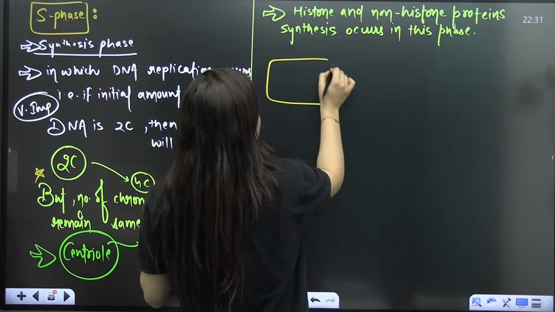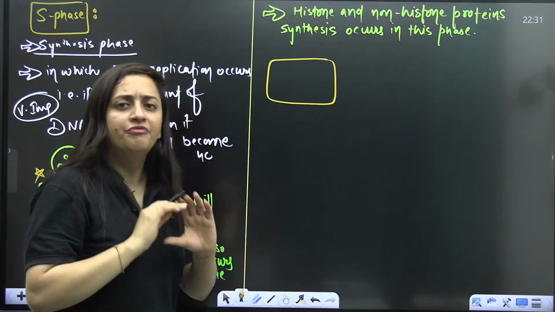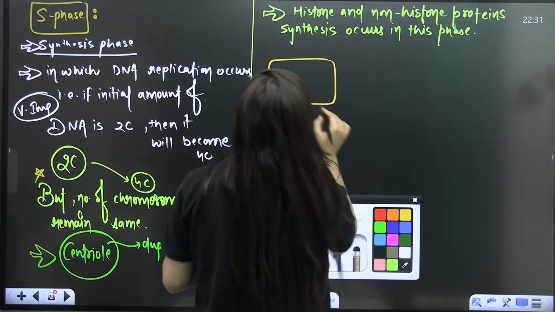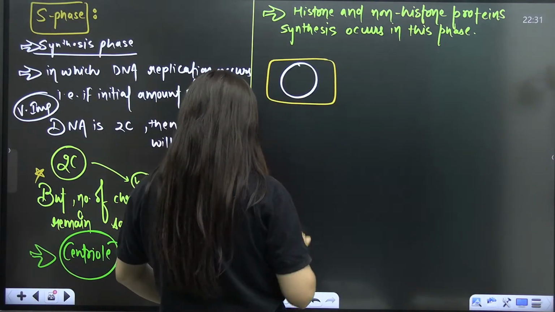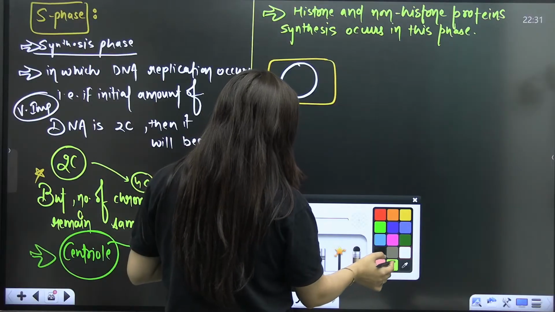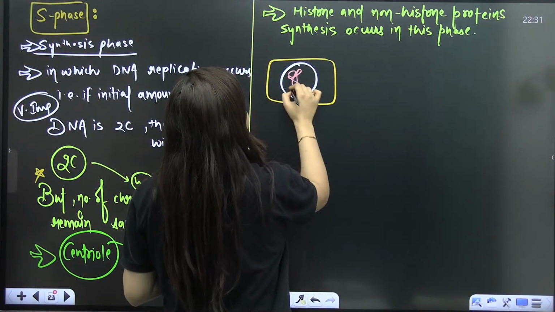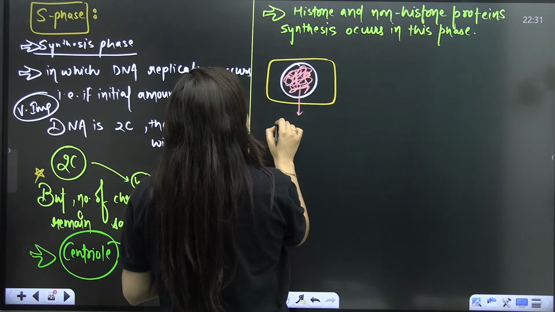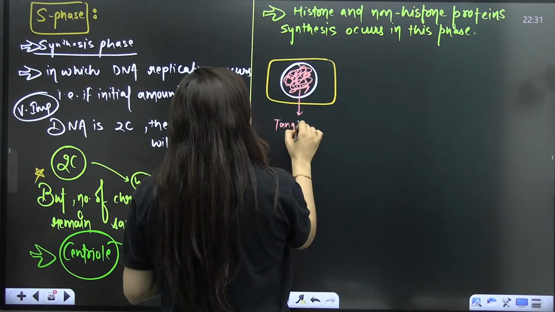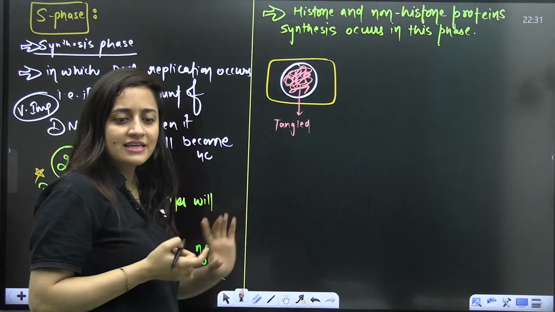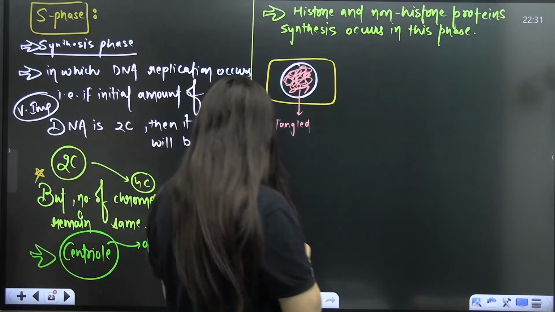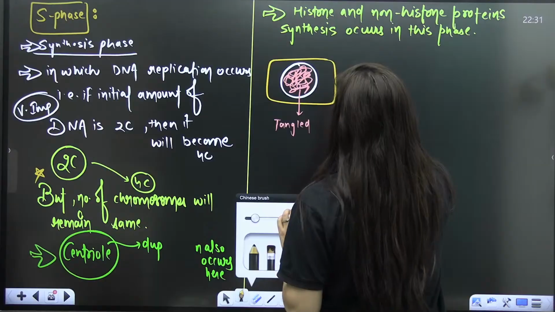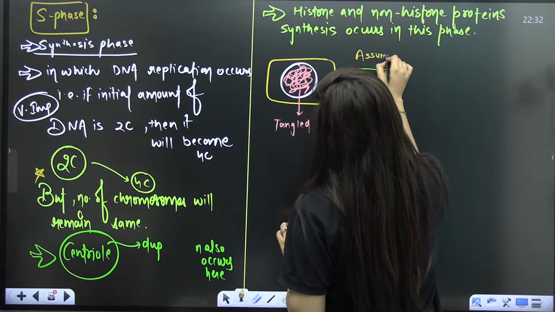See, no doubt in the interphase, when you look at the genetic material, indeed all that genetic material, all that chromatin, is tangled. You cannot say that it is discrete, but because I have to explain this topic, I am asking you to assume one thing.